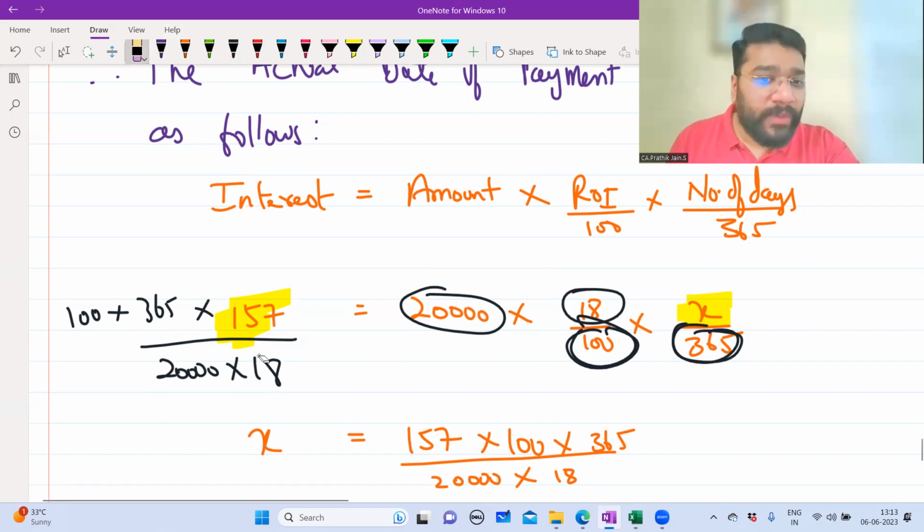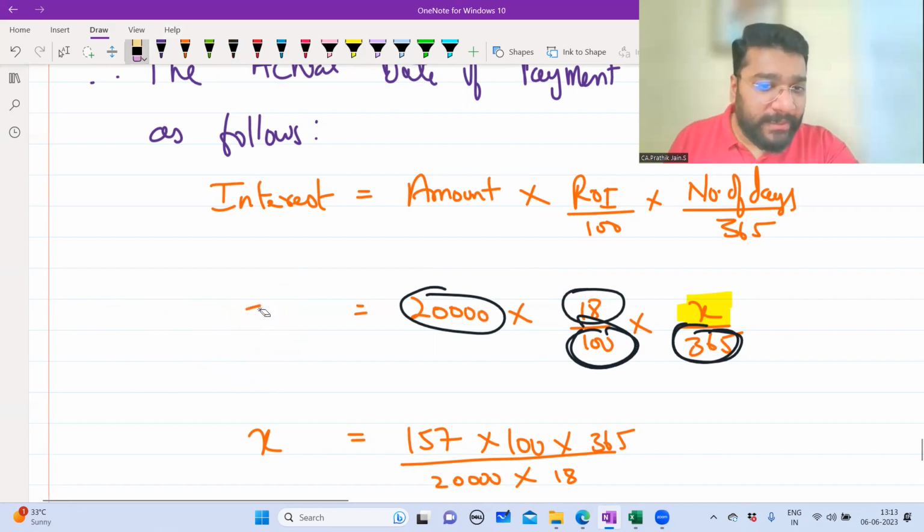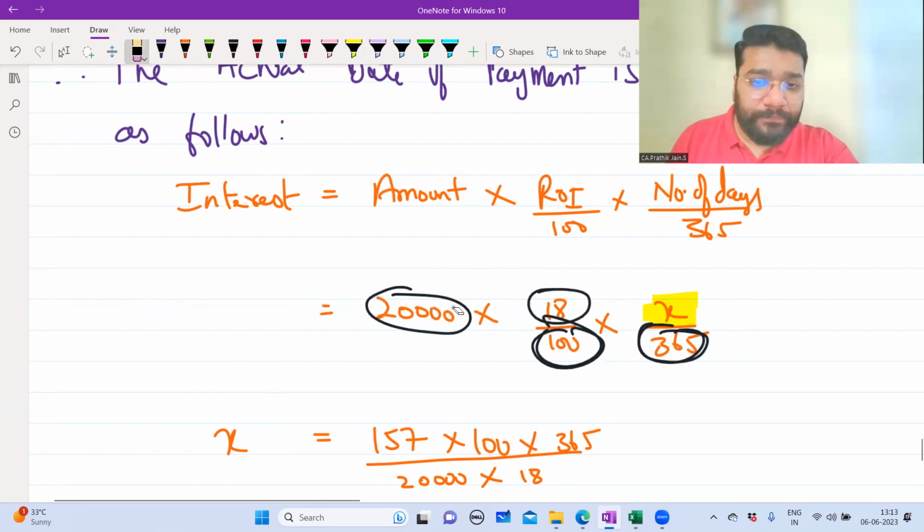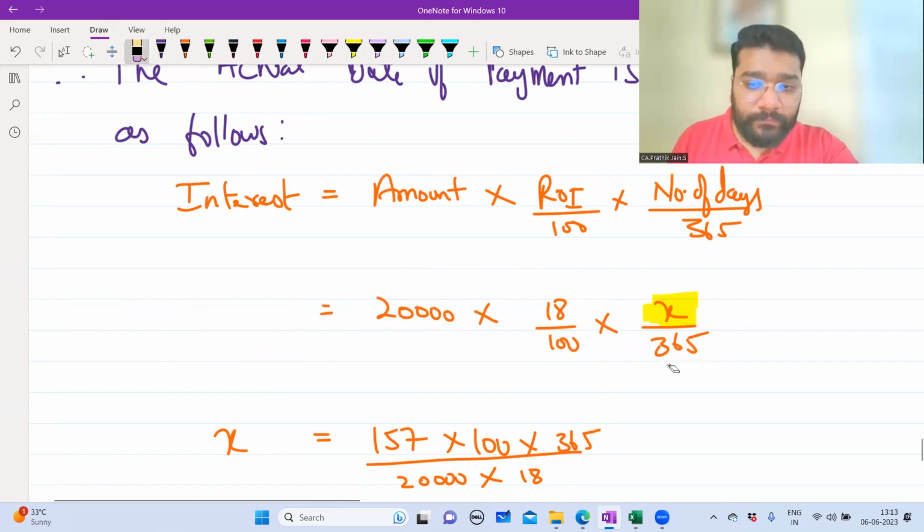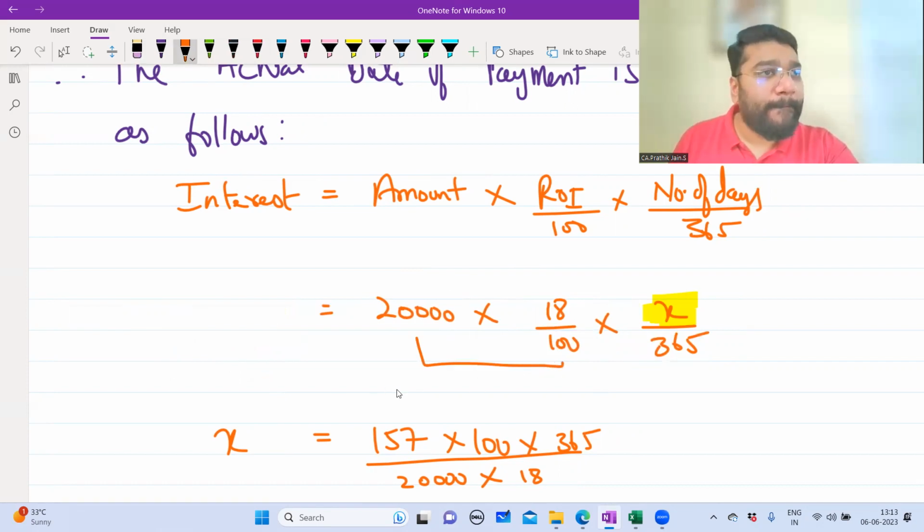Okay, now guys, let's understand the logical part of this. Tell me one thing: 20,000 into 18% is how much? 3,600. Now understand this.